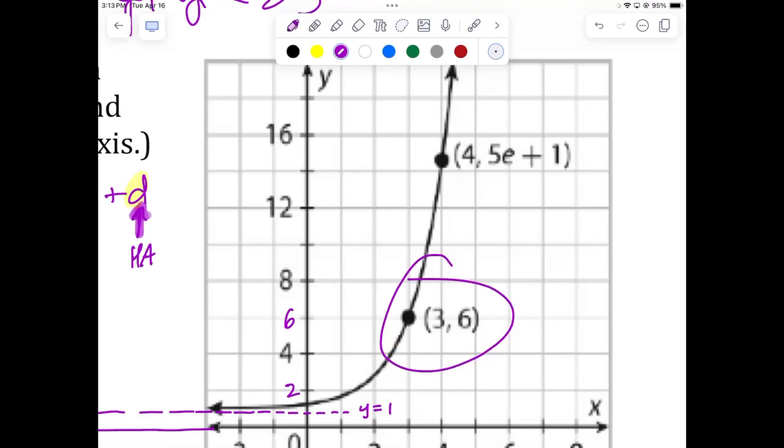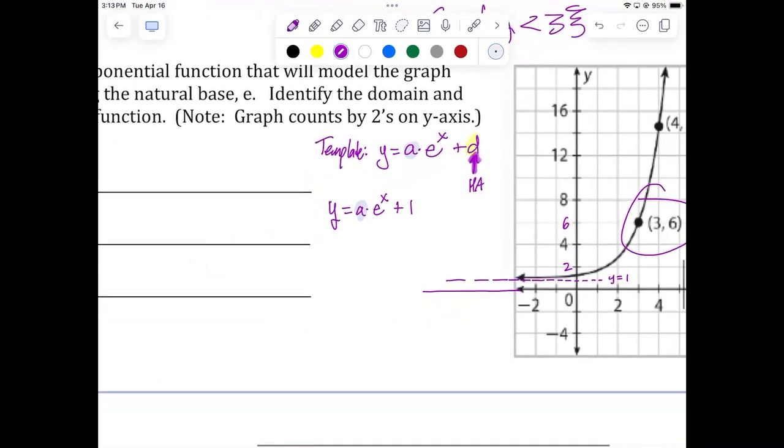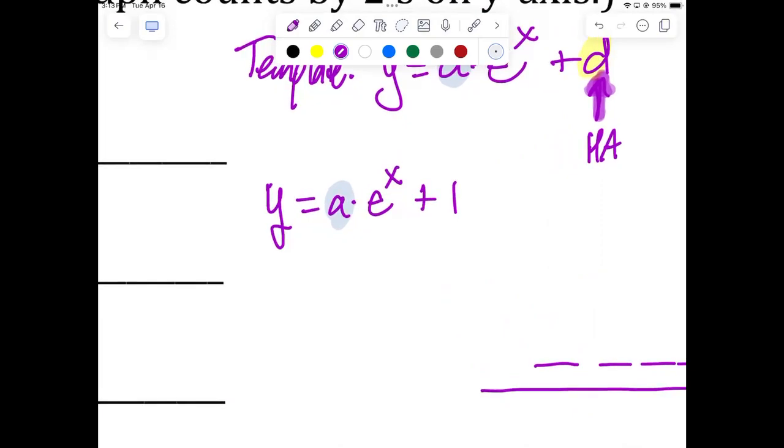Look at that, 5e plus 1. No thanks. Yucky, gross. I'm going to use 3, 6. So I'm going to say at the point 3, 6. This is how we denote that we're going to plug in a 3 for x and a 6 for y. We say at the point 3, 6, colon, and I get 6 equals a times e to the third plus 1.